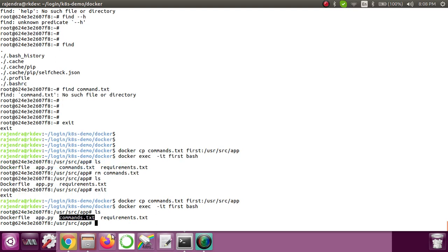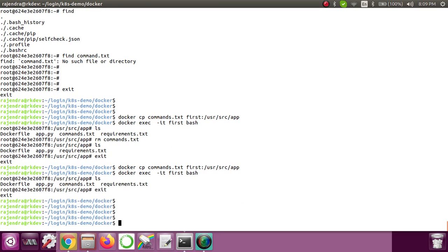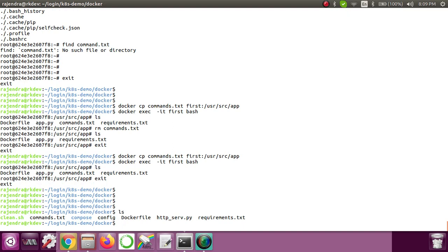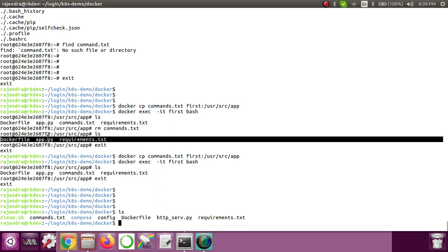Now I'll copy a file back to the host machine. How can we do this? Let me first exit. We already have a requirements.txt, but we have an app.py and not httpserver.py, so I'll copy this app.py. If you see, we have an app.py inside it.